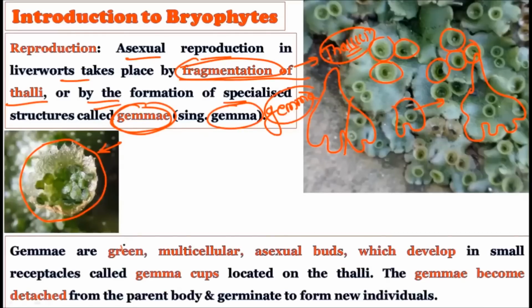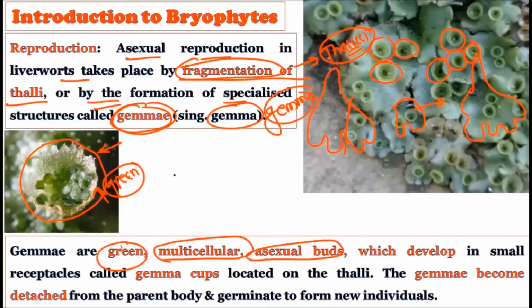Okay, now see, the gemmae are green. Of course, you can observe in this particular picture, this is green in color, so it is able to photosynthesize. Then they are multicellular, they are made up of more than one cell, and these are asexual buds. They have nothing to do with sexual reproduction, but are purely asexual buds, which develop in a small receptacle called the gemma cup. Okay, they are growing in the gemma cups.